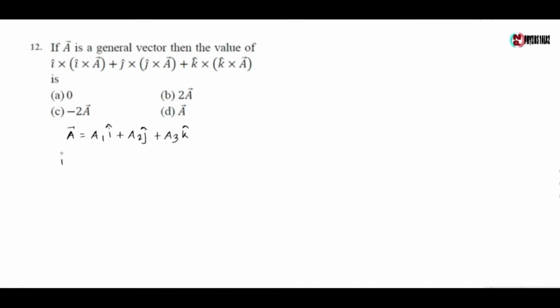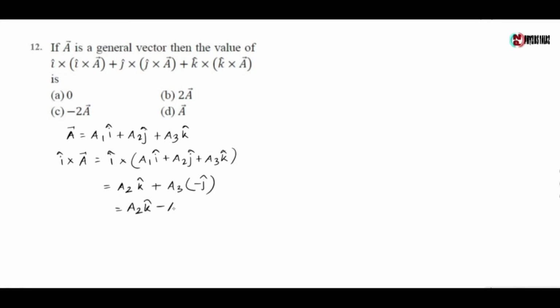Now i cross a is equal to i cross of a1 i cap plus a2 j cap plus a3 k cap, which gives a2, i cross j equals k cap, plus a3, i cross k equals minus j cap, which gives a2 k cap minus a3 j cap.